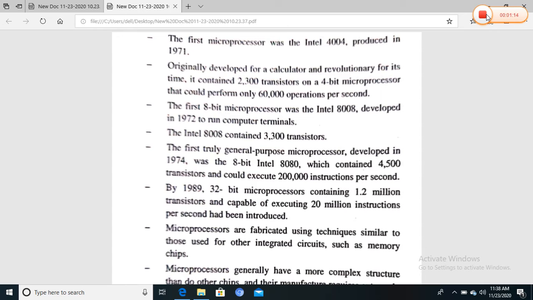By 1989, a 32-bit microprocessor containing 1.2 million transistors and capable of executing 20 million instructions per second had been introduced. The microprocessor is fabricated using techniques similar to those used by other integrated circuits such as memory chips. The first step in producing a microprocessor is the creation of ultra pure silicon substrates, silicon slices shaped as wafers, and the wafers used in industry at present are 300 mm in diameter.